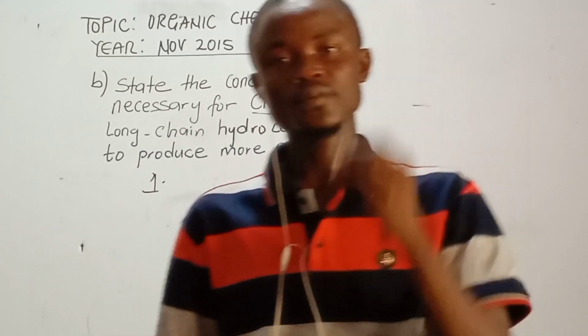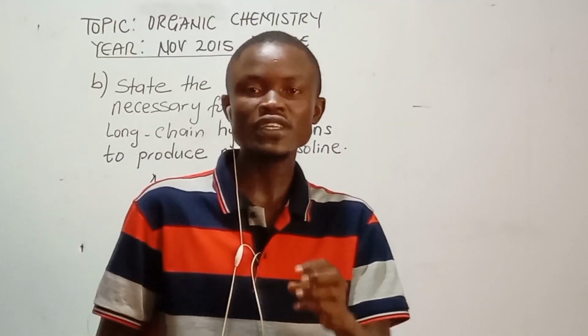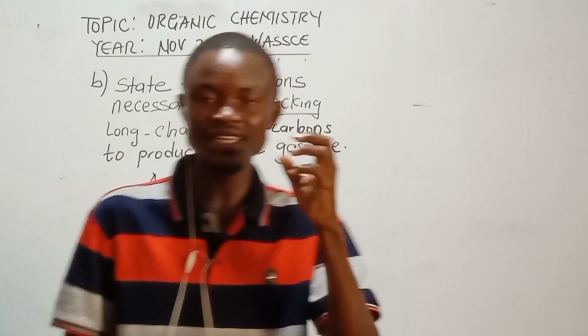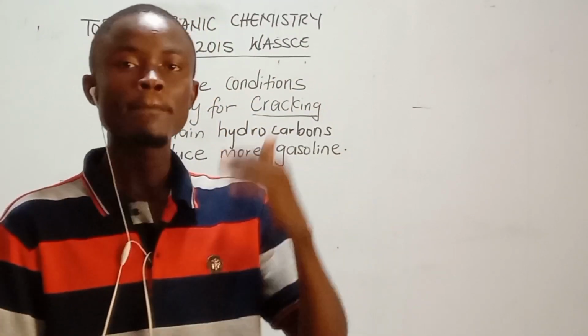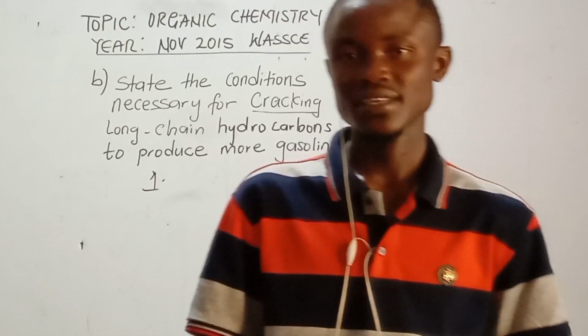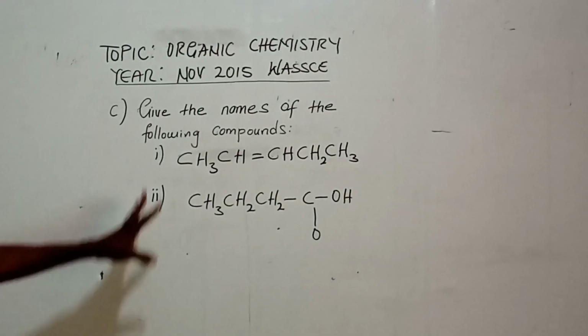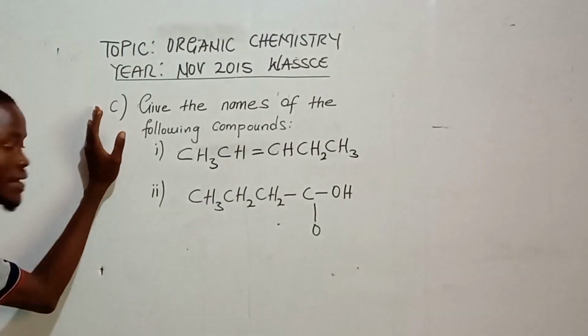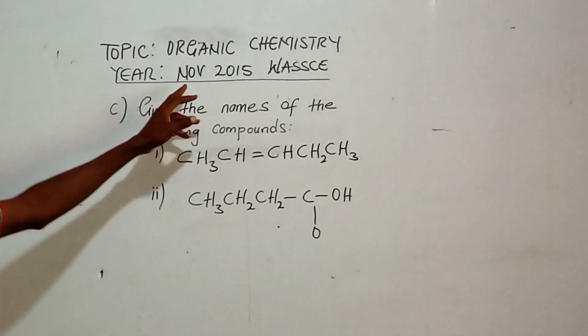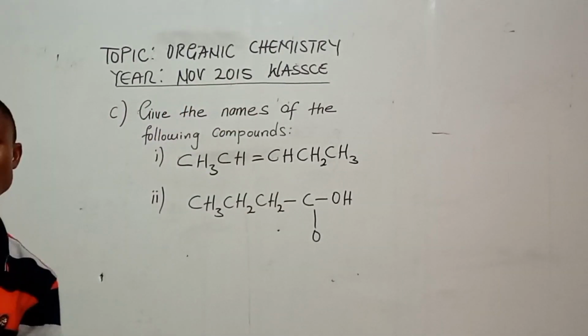Then you go to 2, the presence of a catalyst. So write 2, presence of a suitable catalyst.